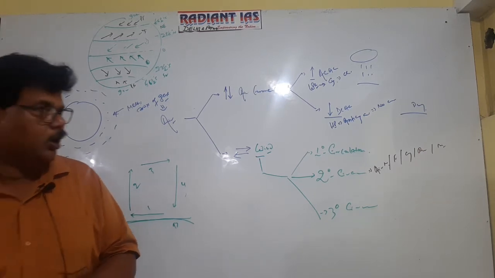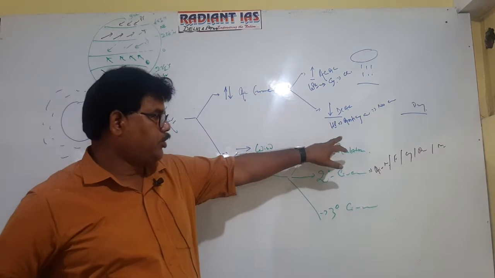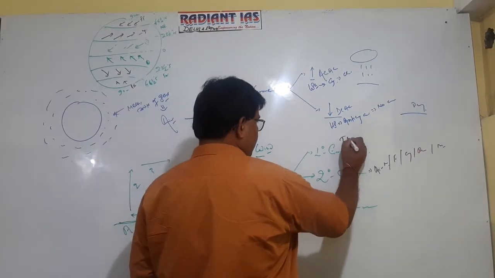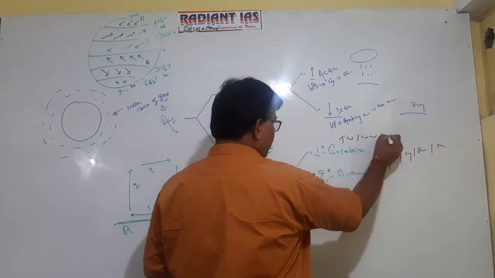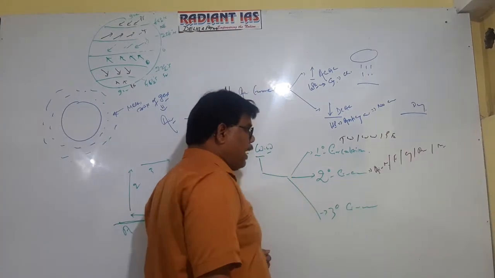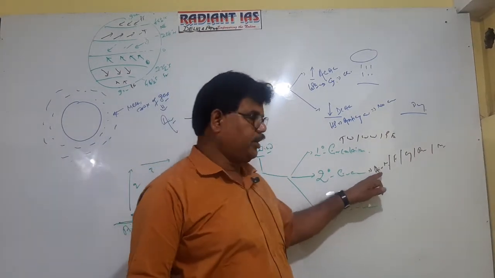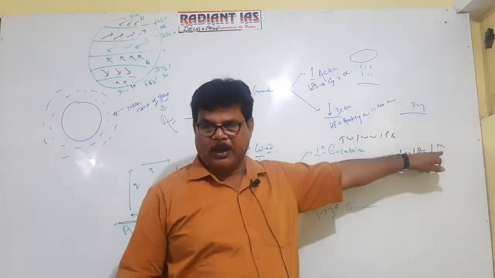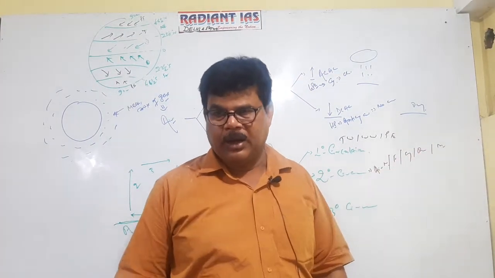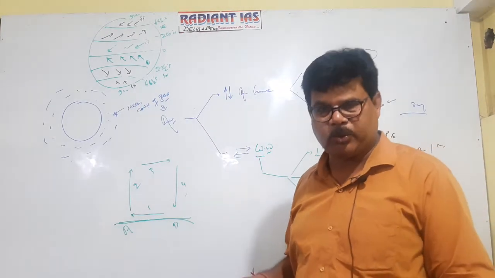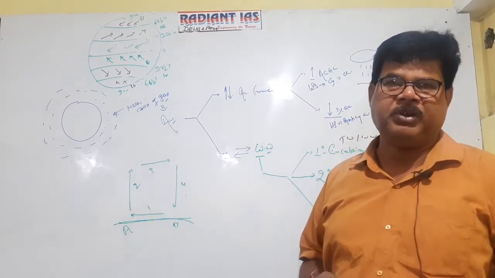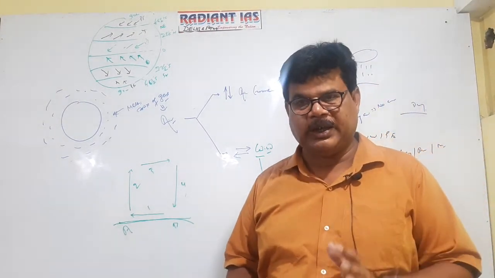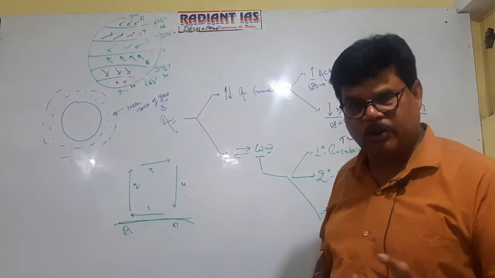So examples of primary circulation are trade wind, westerly wind and polar easterly wind. Examples of secondary circulation are air mass, front, cyclone, anticyclone and monsoon. How will you define secondary circulation? Those winds which change direction at least once in a year are referred to as secondary circulation.